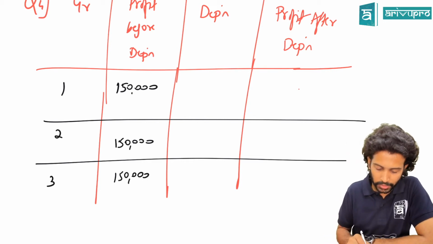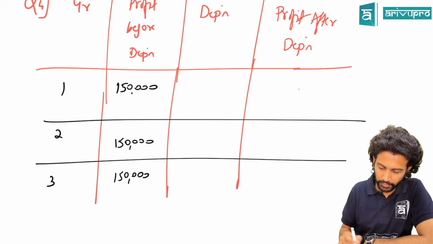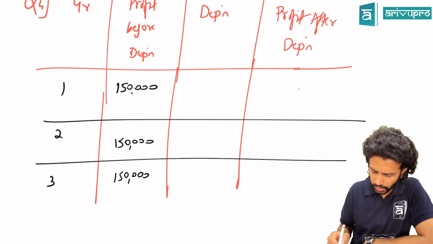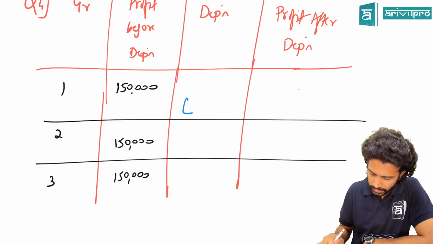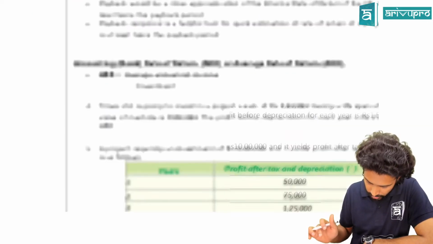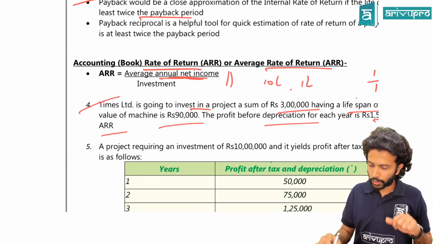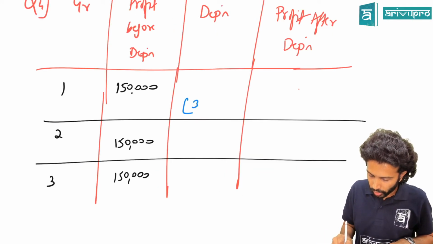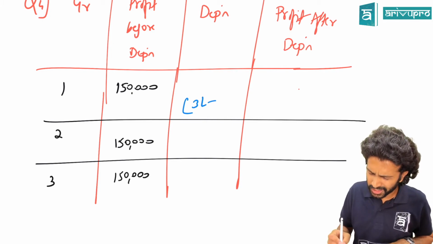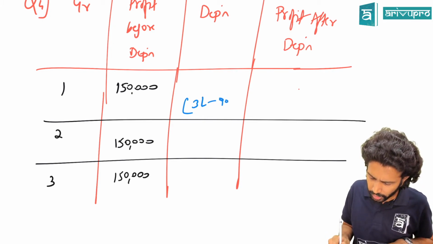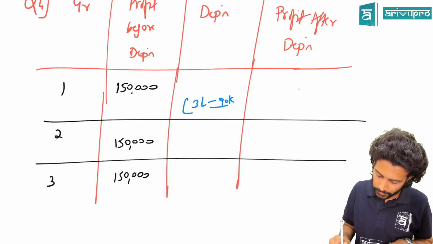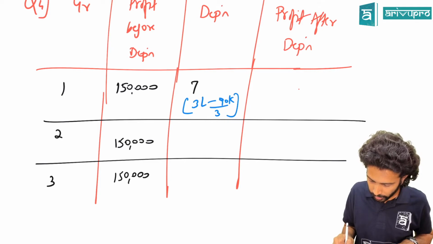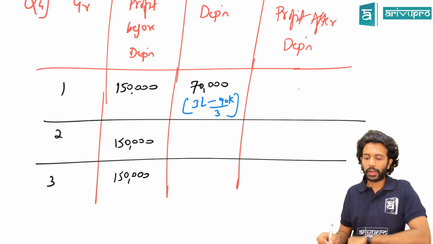Guys, depreciation. Can you calculate? Have they given it, or do we need to calculate? 70,000. How did you calculate that? Perfect. Question number 4, what is the outflow? Straight line method. What is the formula? Original cost minus salvage value. How much is the salvage value? 90,000, divided by the life of the asset, which is given to be 3 years. So 2,10,000 divided by 3 will be how much? 70,000.